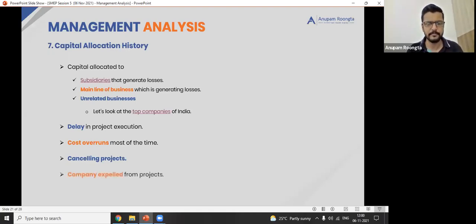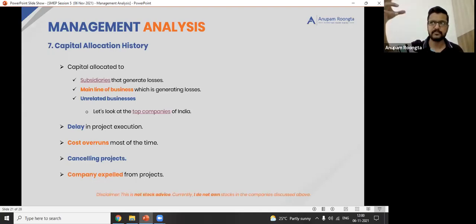Another red signal for me. Company expelled from projects. So there can be cases where a company has got some project from the government or maybe some other private company, and they were expelled from the project because of whatever the issues were, personal issues or maybe some technical issues or whatever the reason is. Again, if it is happening every now and then, it's a big problem for sure. Stay away.